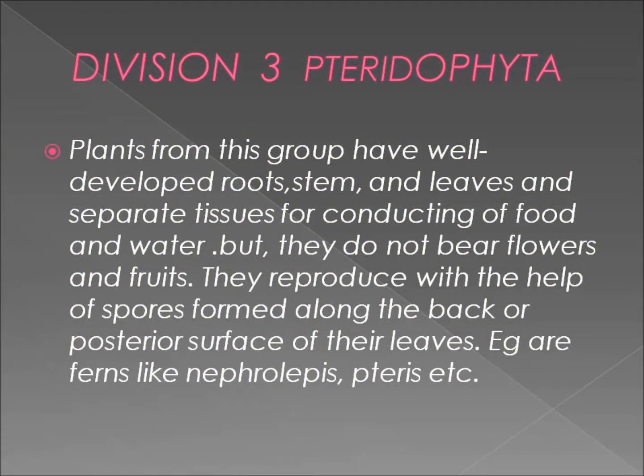Division 3. Pteridophyta. Plants from this group have well-developed root, stem, and leaves and separate tissues for conducting food and water. But they do not bear flowers and fruits. They reproduce with the help of spores formed along the back or posterior surface of their leaves. Examples are ferns like Nephrolepis, Pteris, etc.